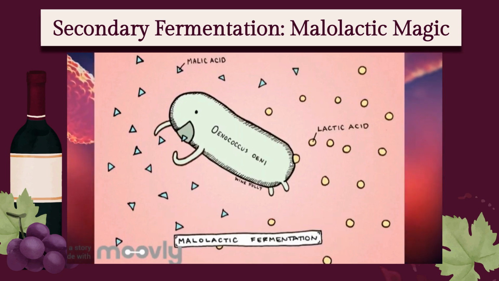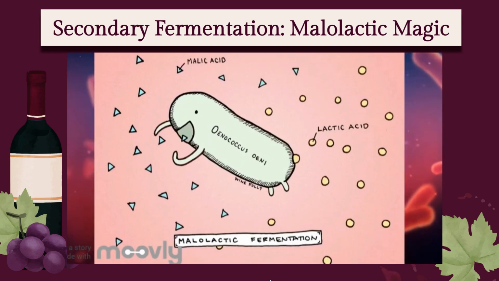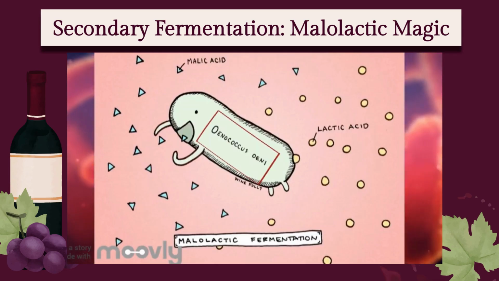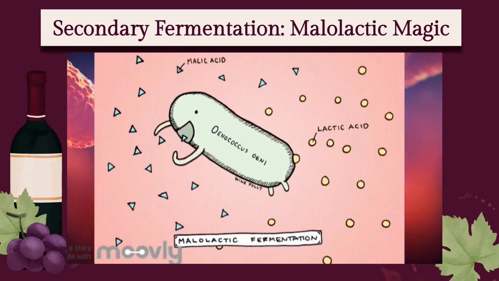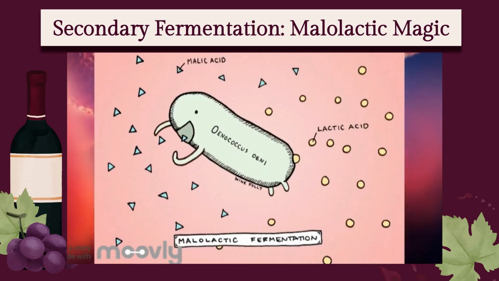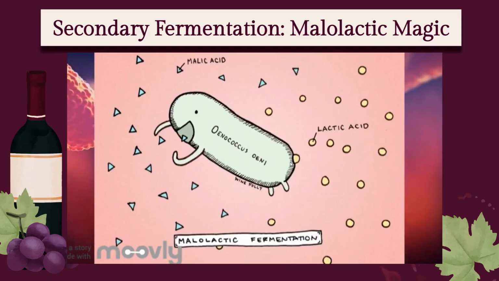MLF is especially important in red wines and in certain white wines like Chardonnay. It helps stabilize the wine by preventing unwanted fermentation later in the bottle. However, if not controlled properly, other bacteria like Lactobacillus can cause spoilage, so winemakers carefully manage temperature, pH, as well as timing.